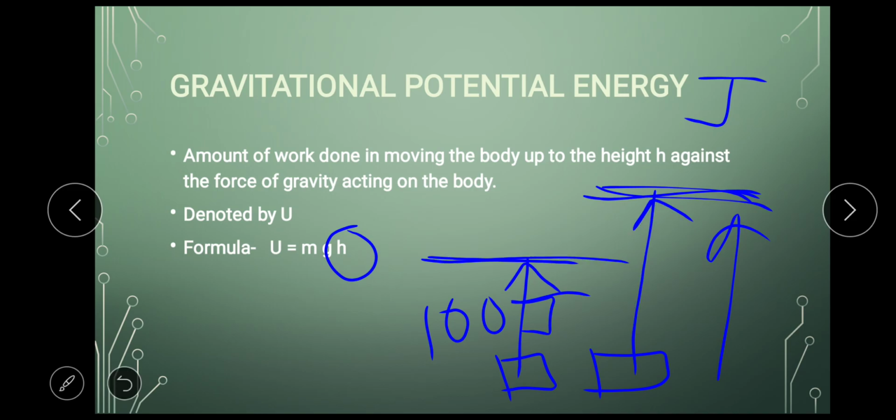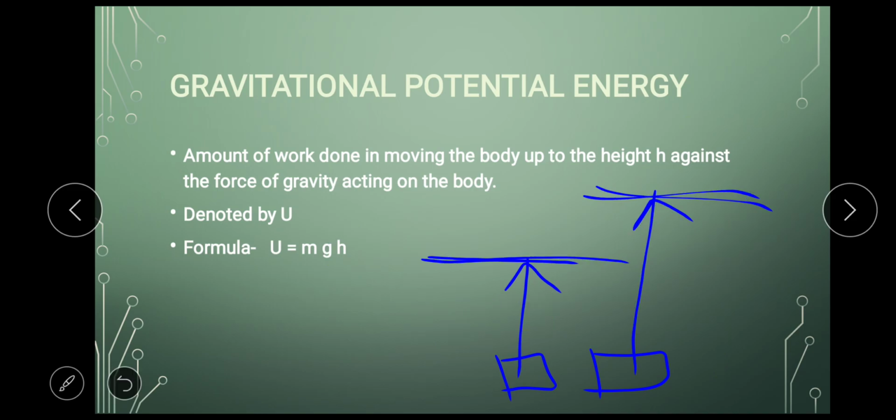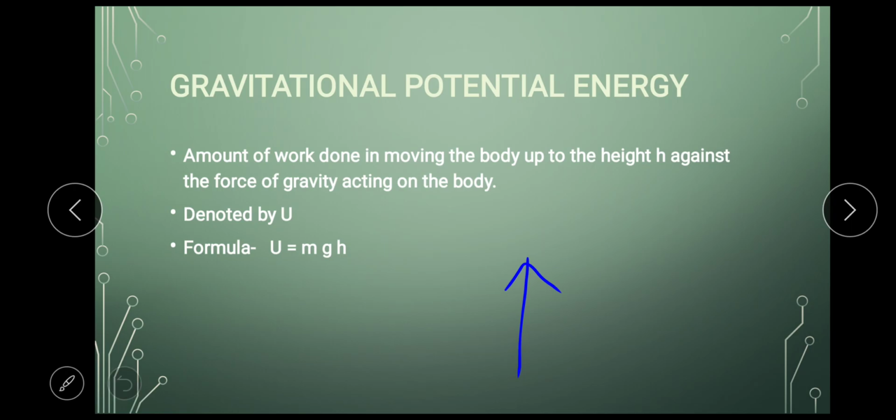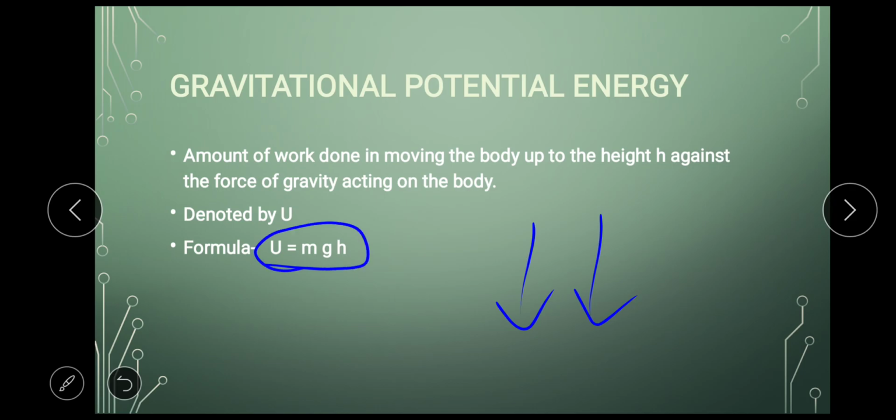So we saw what is m, that is mass, and then we saw what is h. Here we have g also. This g stands for gravity. Gravity is constantly applying force. On Earth, the value of g remains constant. So in numericals also, you will be given the value of g, which you will directly substitute. But why is this value included in the formula? Because this formula is universal.